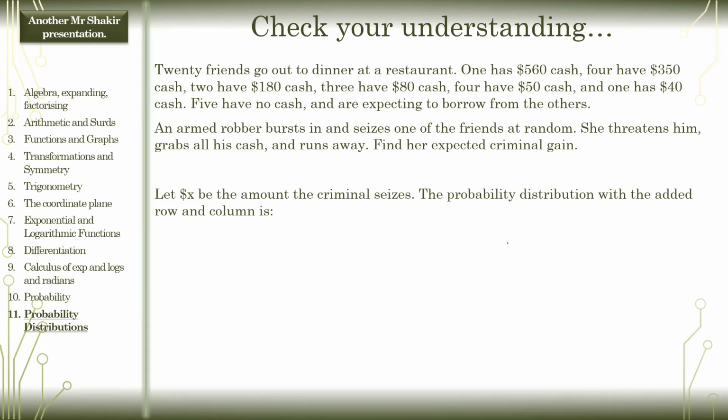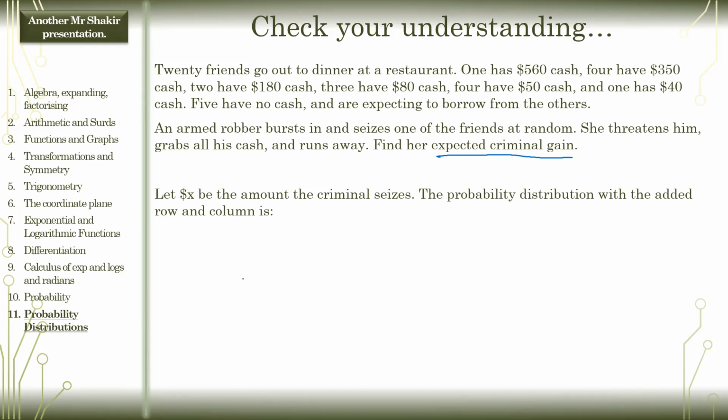Well, we have to do it in ascending order. Yeah, and 1, I forgot about 1. Do note that we're looking at expected criminal gain. And so how much money is she going to get? What are the values of money that she can gain? And we have to do it in ascending order. So what's the first amount that she can gain?